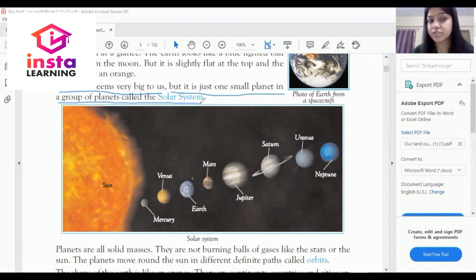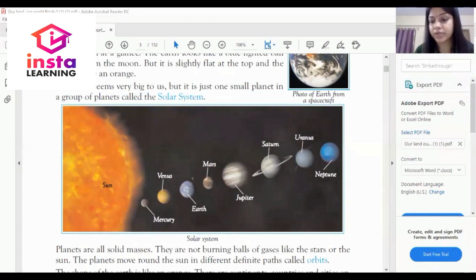What is the solar system? The solar system is a group of planets. Where all the planets are together in one group, what do we call it? We call it the solar system. I am highlighting it because it is very important. What is the solar system? A group of planets is called the solar system.